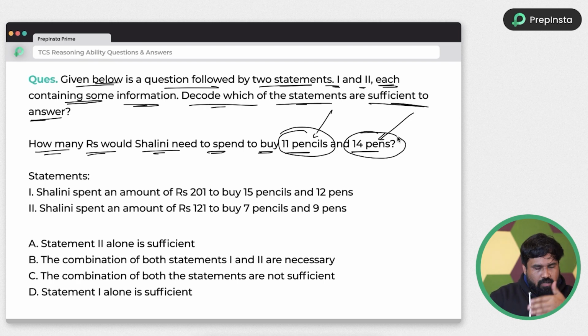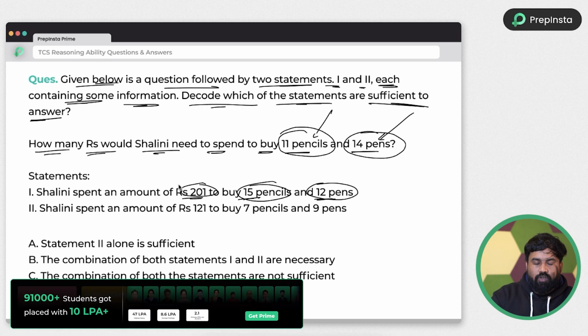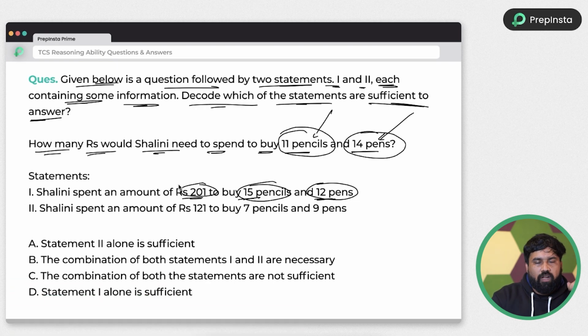So let's go through the statements, which one is sufficient or not. Shalini spent the amount of 201 rupees to buy 15 pencils and 12 pens. So here two variables, the total amount is equal to 201. So two variables, only one equation. So statement 1 alone is not sufficient. I am talking about alone.